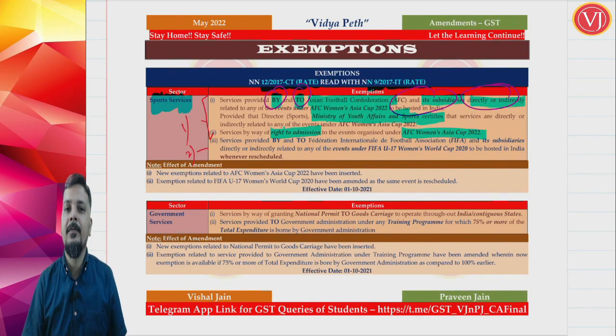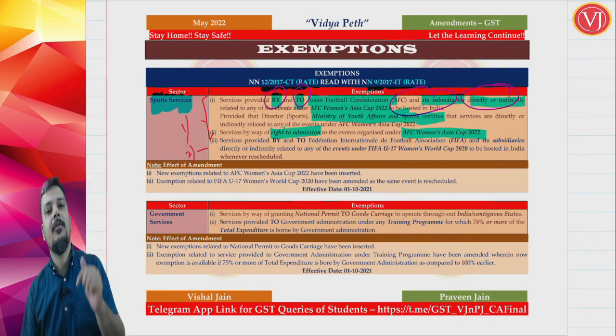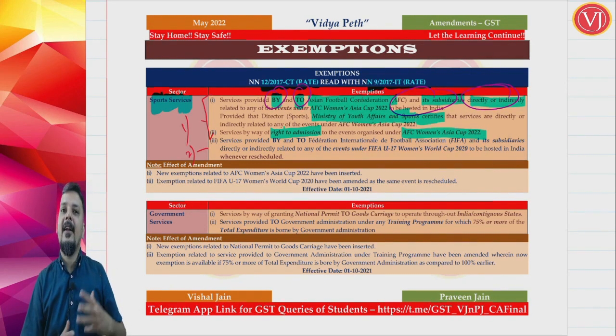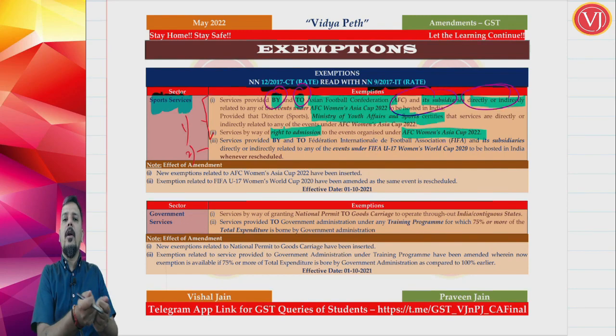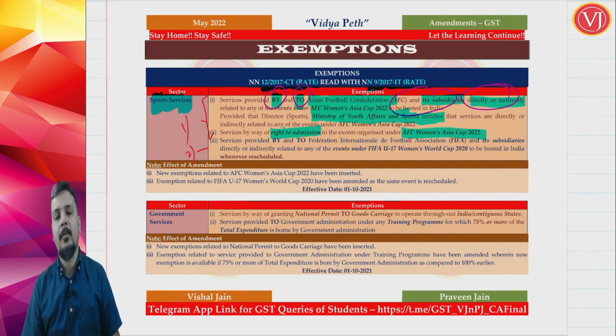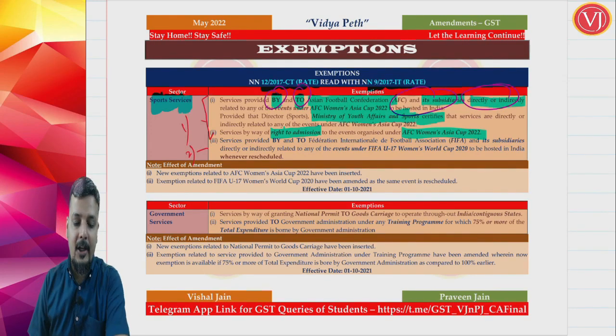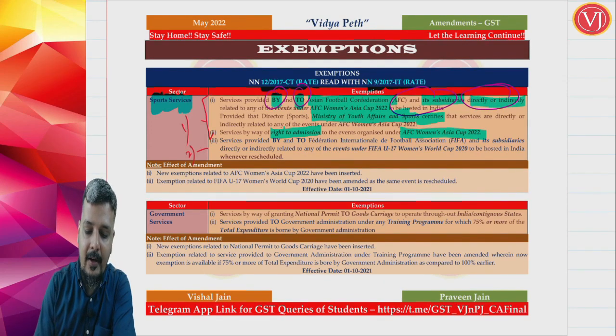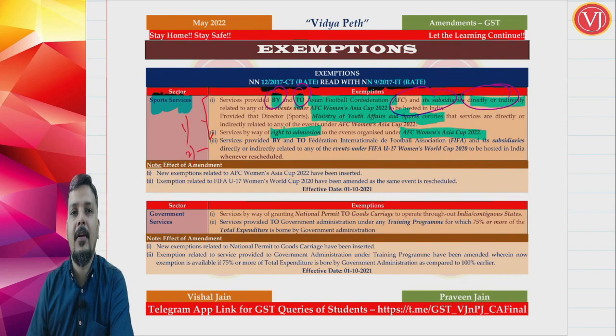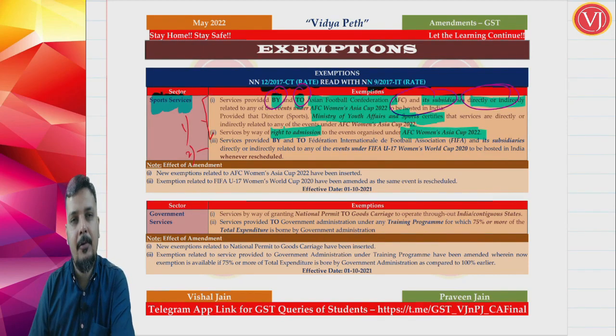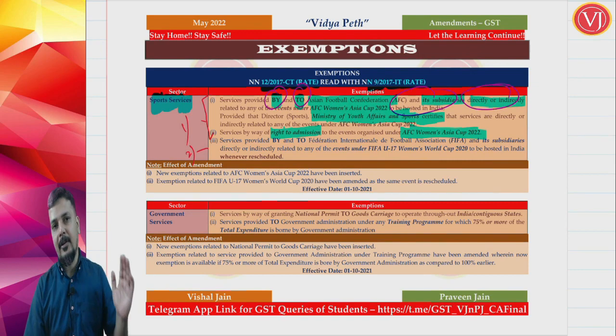What is that event? Women's Asia Cup 2022, which is going to be hosted in India. The second part is that you will go and watch that particular event. People will buy tickets in large numbers and watch it. Even that ticket, right to admission to events organized by the Asian Football Confederation for Women's Asia Cup 2022, even that is being exempted.